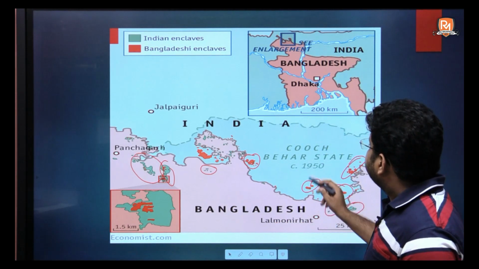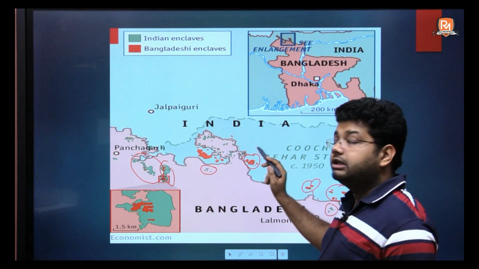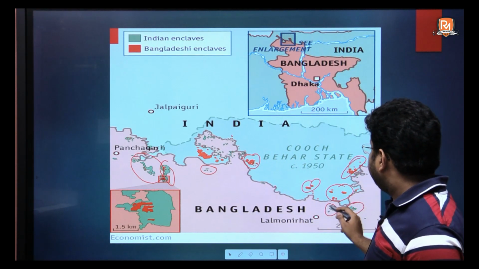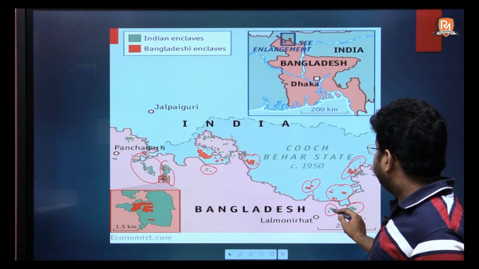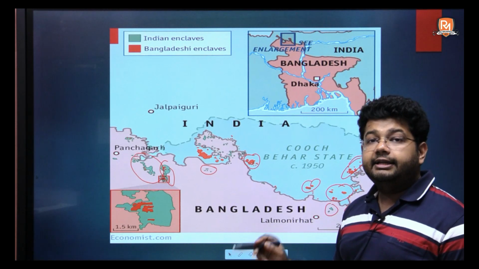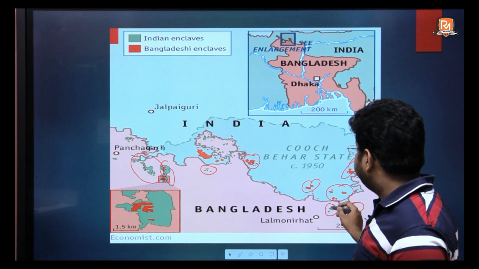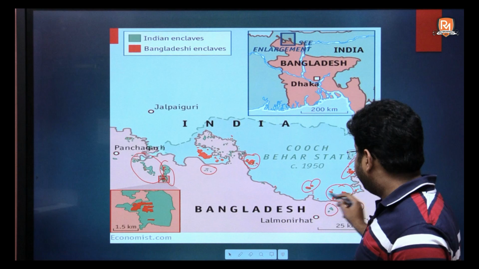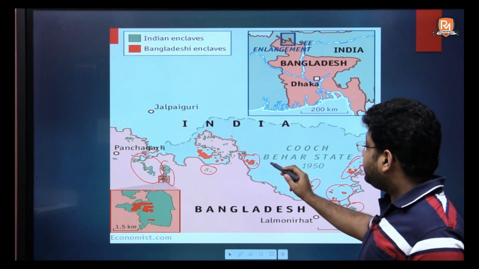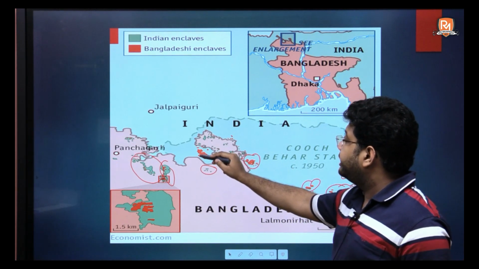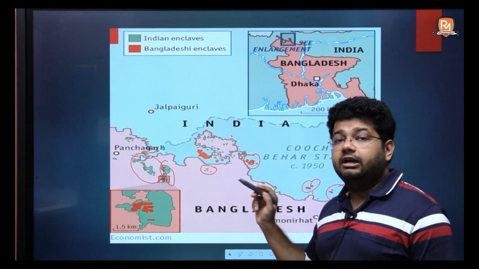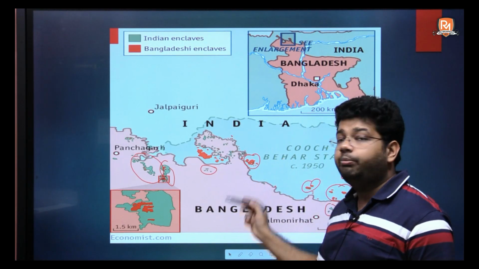You can see over here, this is the state of Cooch Behar, the erstwhile state of Cooch Behar, now a part of West Bengal as a district. And these are various enclaves in green which are falling in the territory of Bangladesh, which were part of it, and therefore the inhabitants of these territories which were encircled by Bangladesh were actually Indian. In a similar fashion, these enclaves in red which are falling in the Indian territory were part of Pakistan, erstwhile Pakistan, East Pakistan, now Bengal.